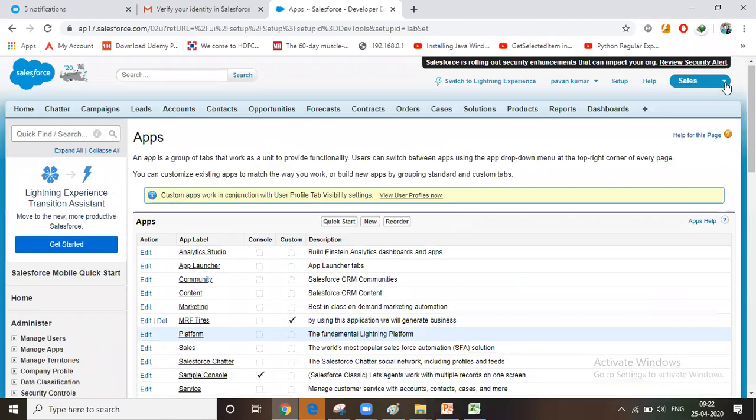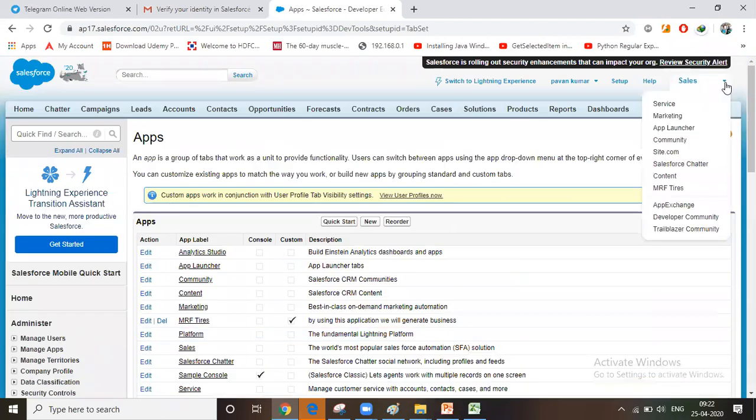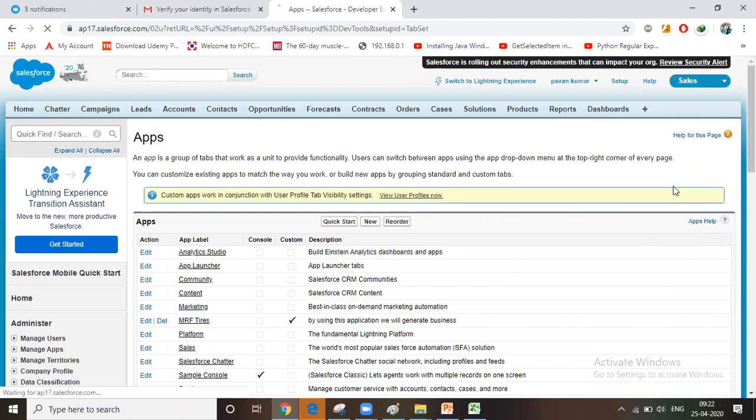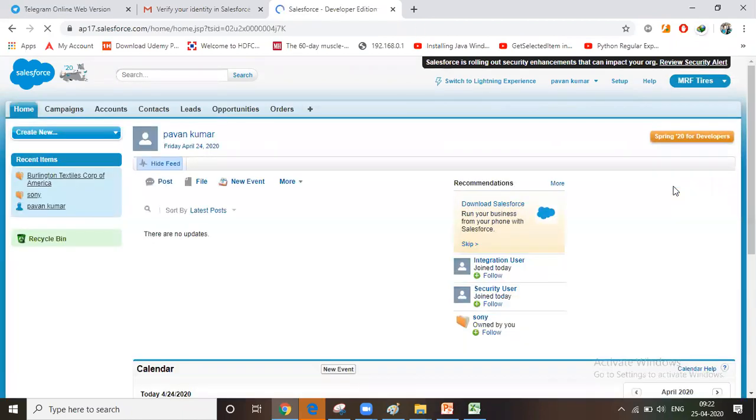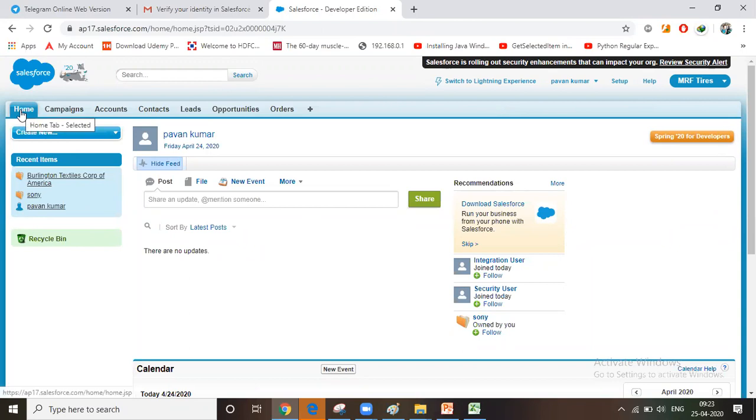So let's open our application. Once we have successfully created it, we can see the application in the list here. Our application comes under this list. This is the applications menu. You can see we have selected the home page as the landing page. The home page is open.